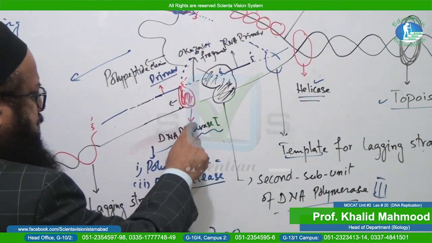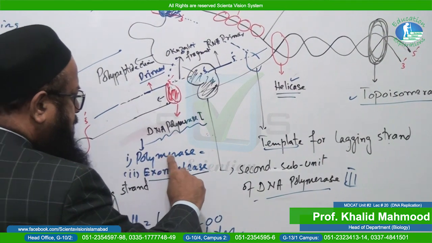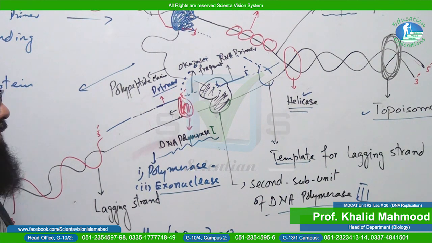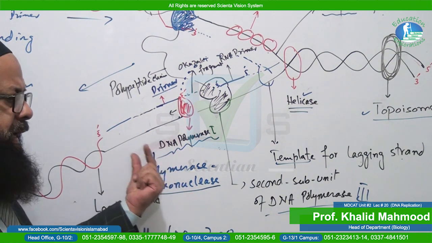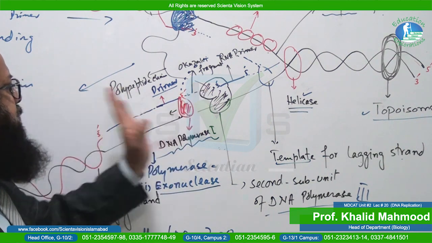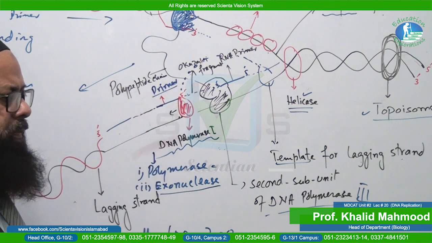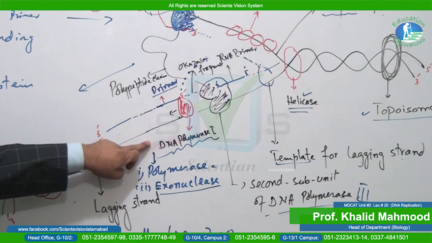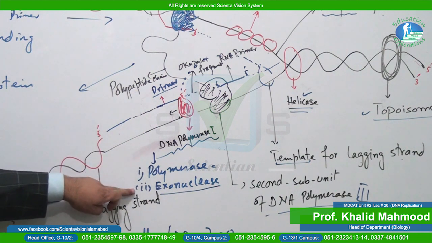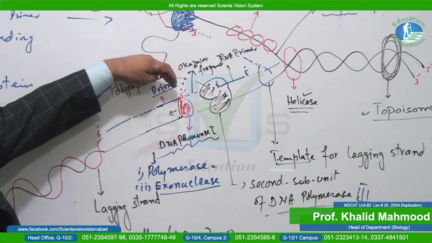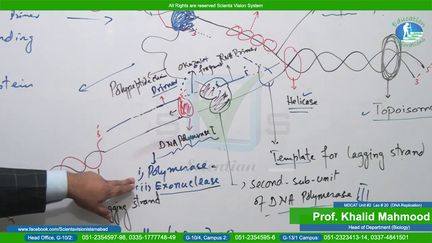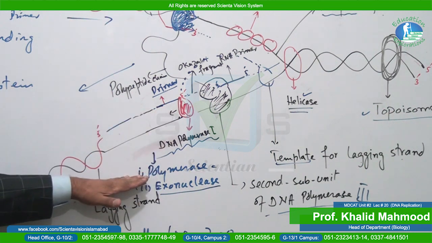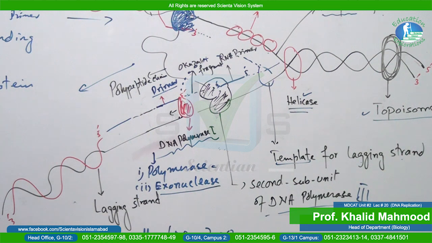And the same enzyme, DNA polymerase 1, serves as a polymerase, just like DNA polymerase 3, and it will add nucleotides from where? It will add the nucleotides from the 3' end of the Okazaki fragment, so it fills the gap. So this is the dual function. So we will sum up the DNA polymerase 1 function. Number 1, it serves as exonuclease, cleaving or breaking the primer from the 5' end. The gap is there, so to fill the gap, it serves as a polymerase to add nucleotides of the DNA.